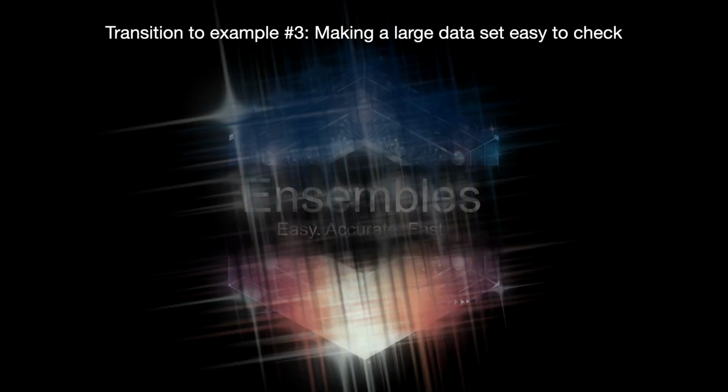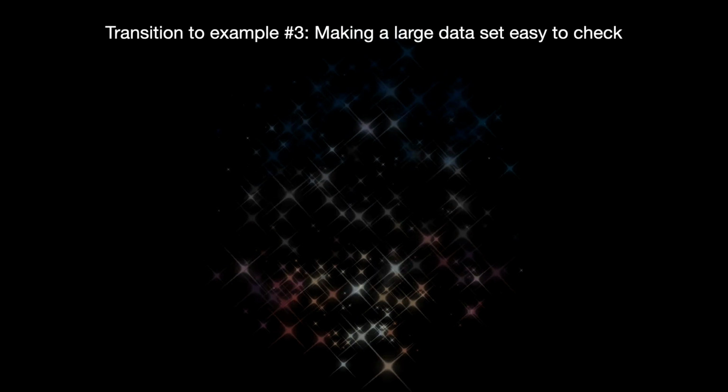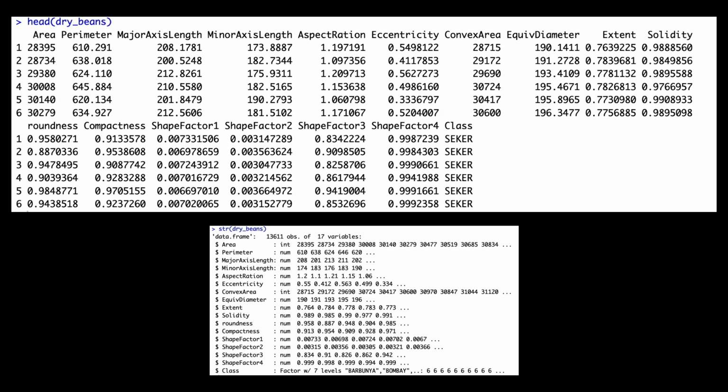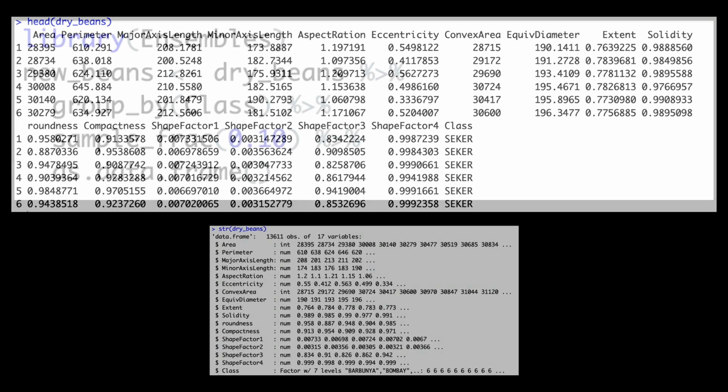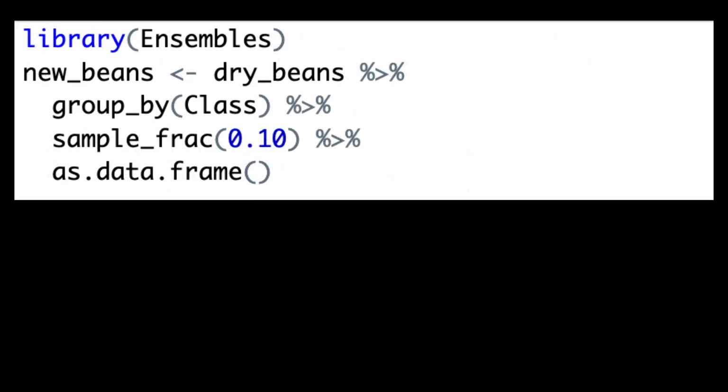good we are. So let's take a look at what happens if you get a really large data set, and what can we do to make it easier to check. This is actually not that much of an ensembles thing as much as it's just a good data science thing. So we're going to take a look at the dry beans data set, which is pretty big. If you run the whole thing, it does take quite a while, but there's a way to create kind of a test data set, which is 1/10 or 1/20 or whatever size you want. So here's the code to make it 1/10 of the size.